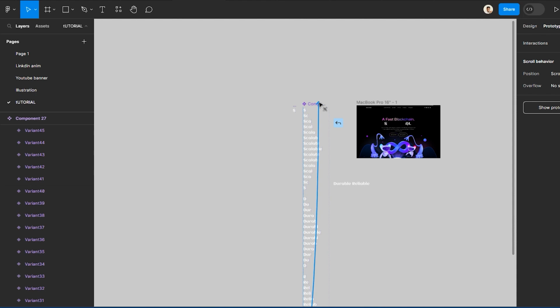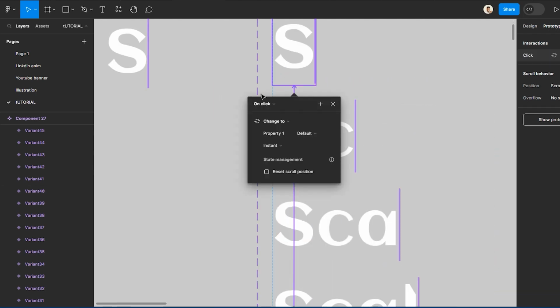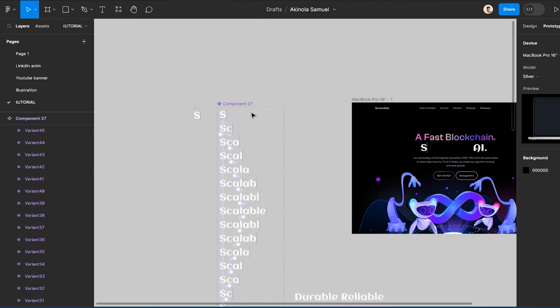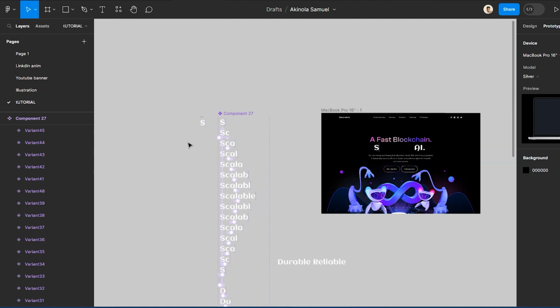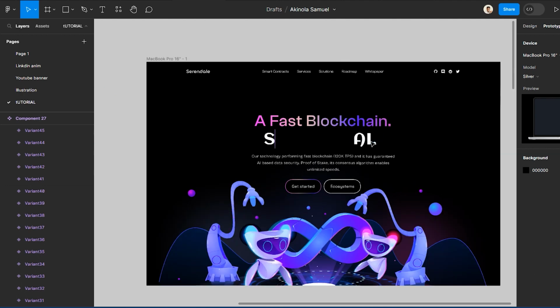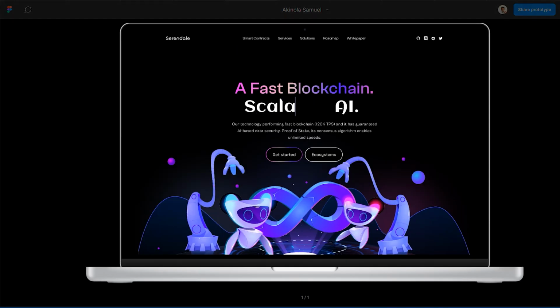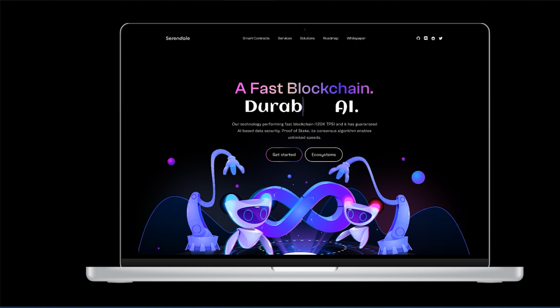Ooh, it's looking good. So bring this back to the S. Now still after delay and 200. So with this, because we've already added this into this, it just automatically plays the typing animation like that. So let's go to the next here. Durable, reliable.